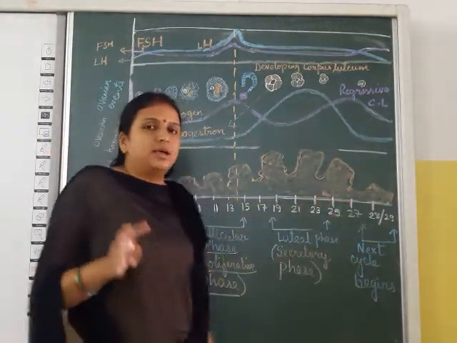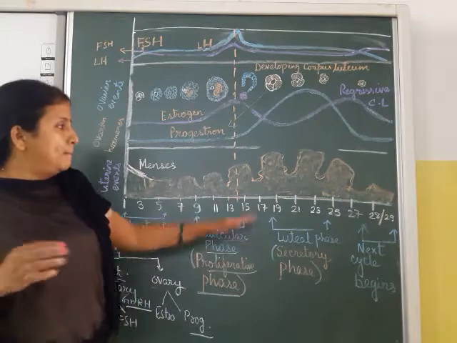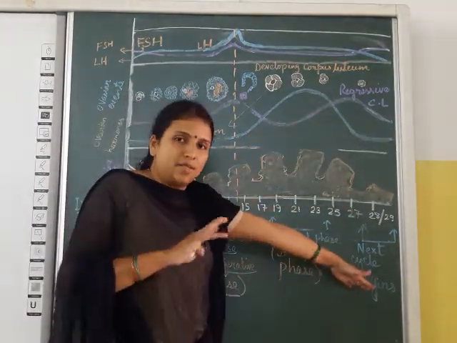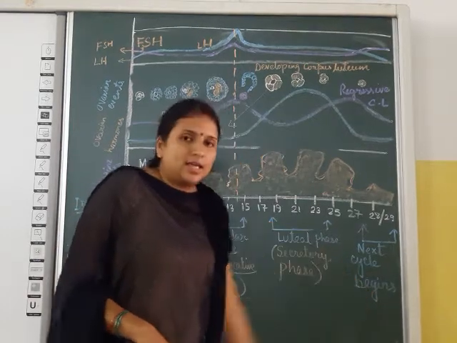Then the uterus waits for the complete degeneration of the endometrium and the corpus luteum. As soon as everything is degenerated, the next cycle begins.